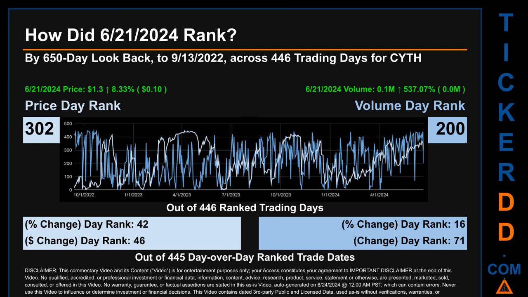The price's day-over-day percentage change, jumping 8.33% on June 21, 2024, had a day rank of 42 while its dollar difference of 10 cents had a rank of 46 when compared day over day across 445 trading days. Volume's percentage change and difference were ranked respectively at 16 and 71.